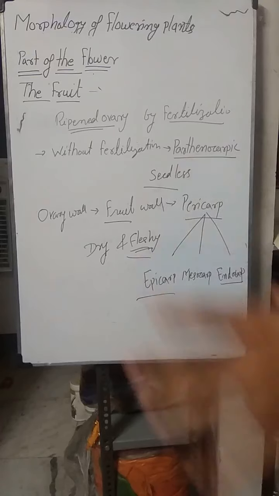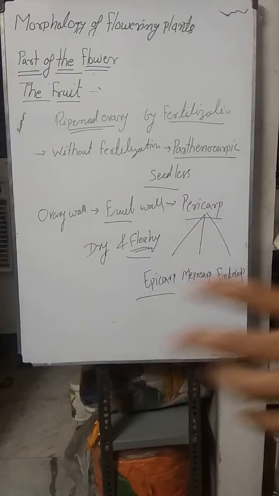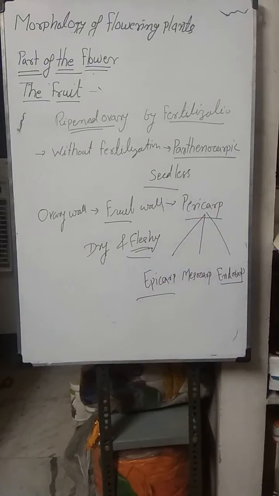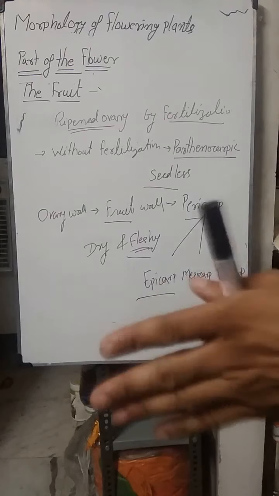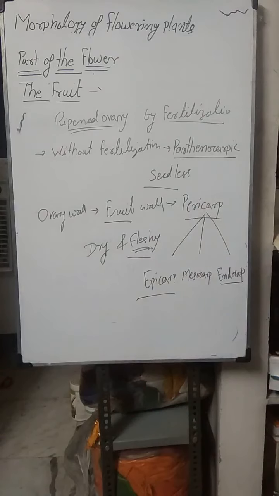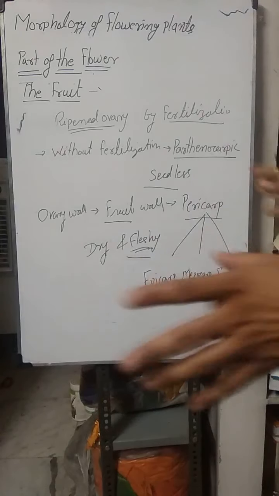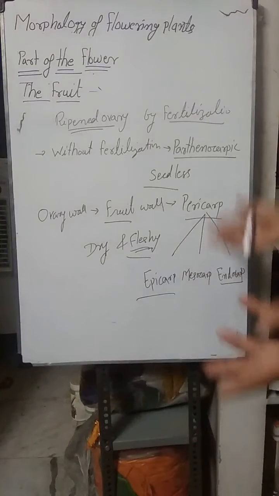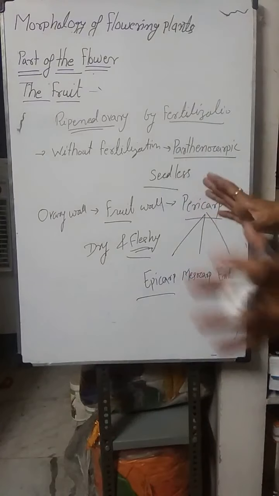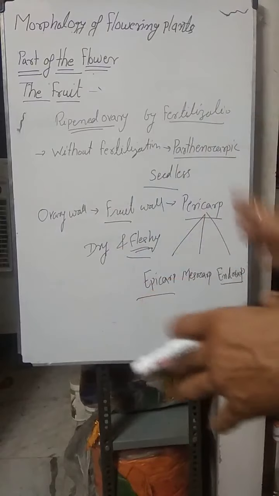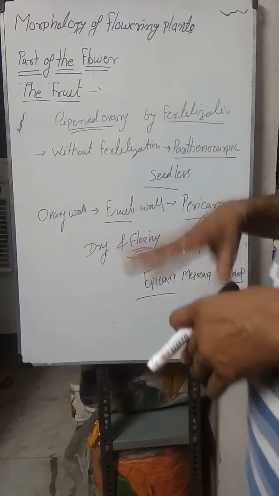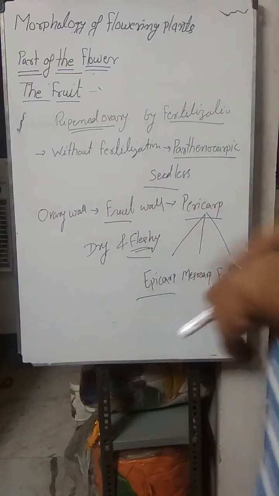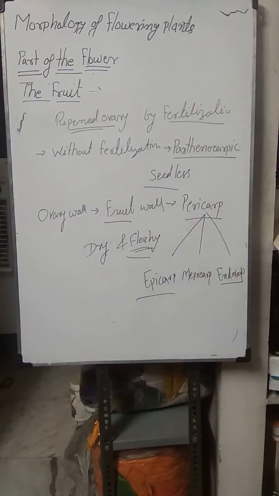Sometimes a fruit is developed from the thalamus, or a completely different part, that is a false fruit, just like apple, which is a false fruit, developed from the thalamus. So this is in short about fruit. Fruit is a very wide chapter, but here we can study the main characteristics of fruit. Fruit contains an outer layer, the fruit wall or pericarp, and inside it the seed is present.